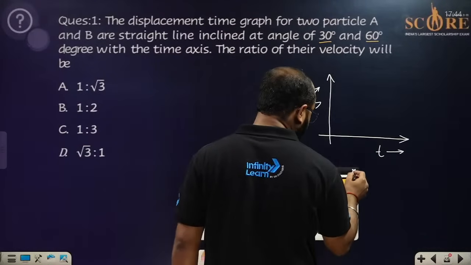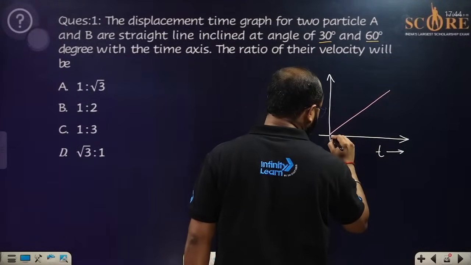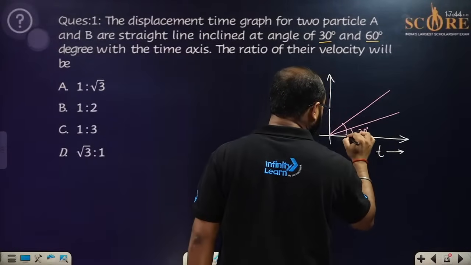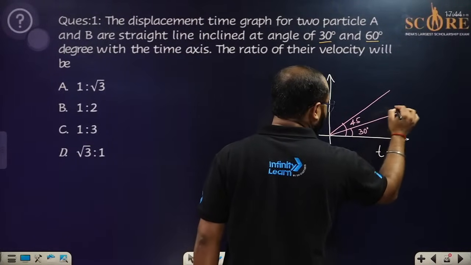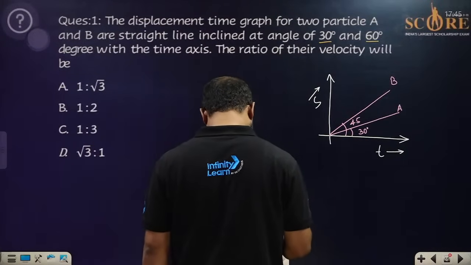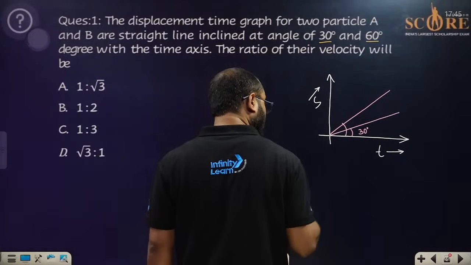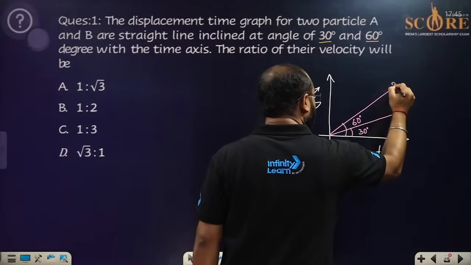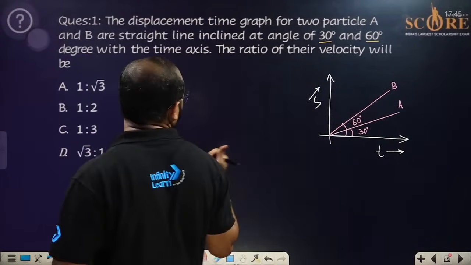there are two different lines. This is the first line, this is the second line. This is making 30 degrees and this is making 60 degrees. Sorry, people. This is body A, this is body B. What we have to find? We have to find out the ratio of the velocities.